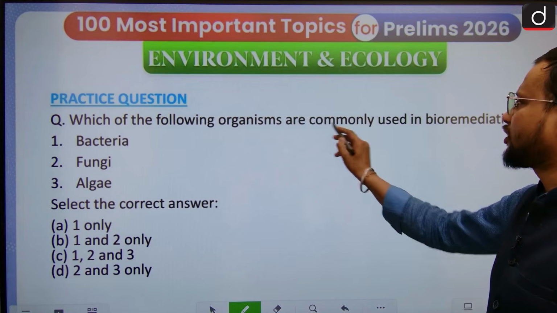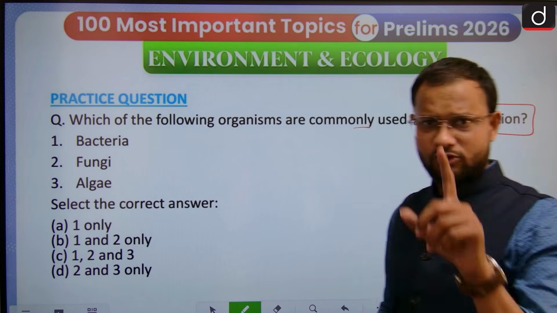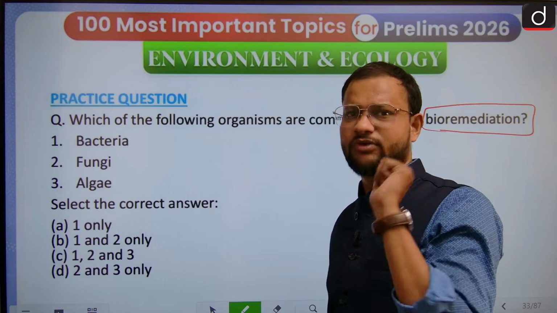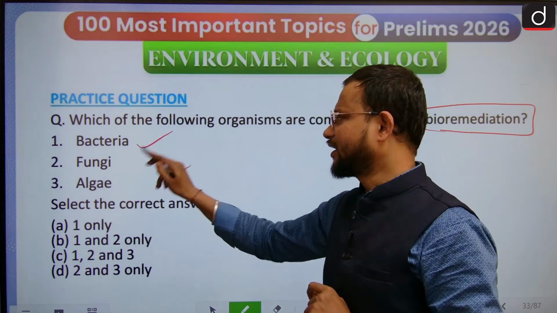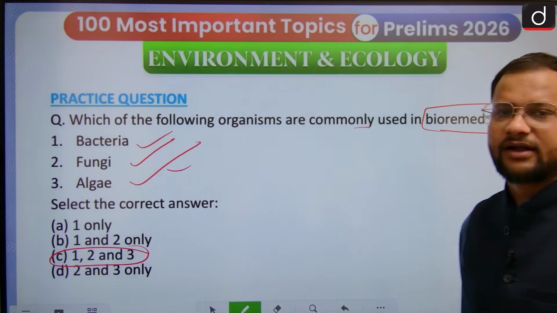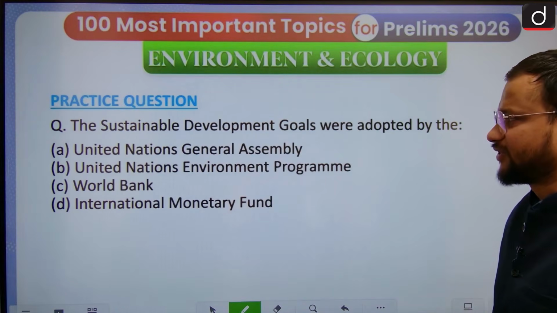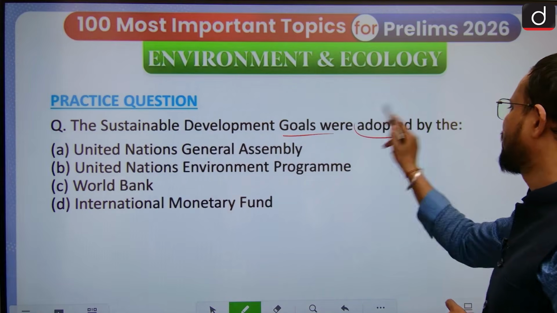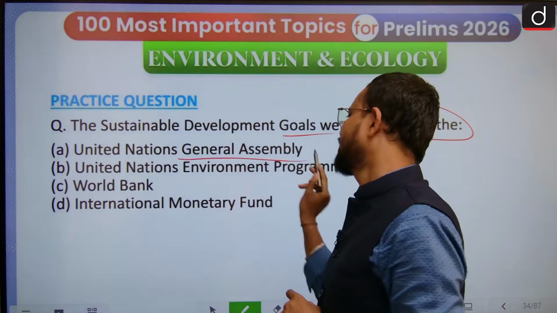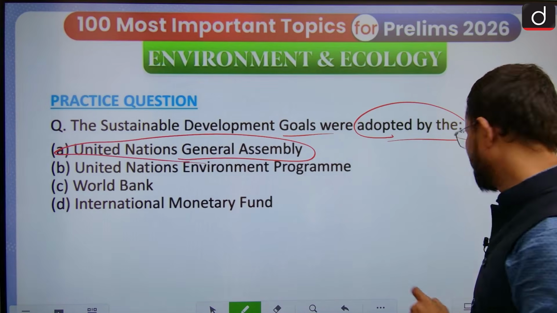Next, which of the following organisms are commonly used in bioremediation? I hope you must have got that concept when we were discussing it. Okay, so bacteria, fungi, and algae. Okay, so all these are correct. They are used as micro-remediation itself. Okay, then the Sustainable Development Goals were adopted by the United Nations General Assembly, UNGA, the highest decision-making body of the UN.